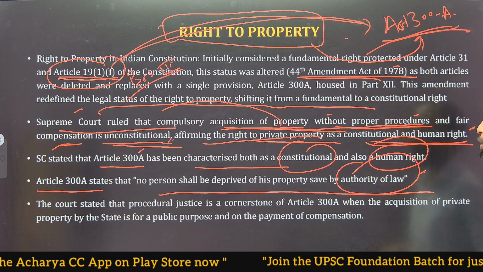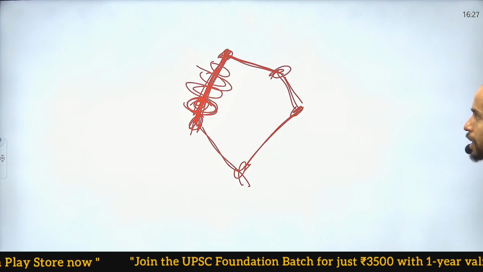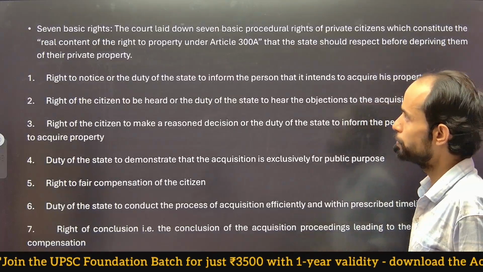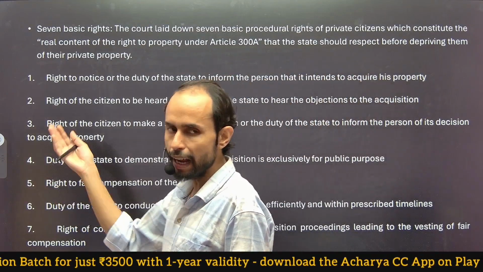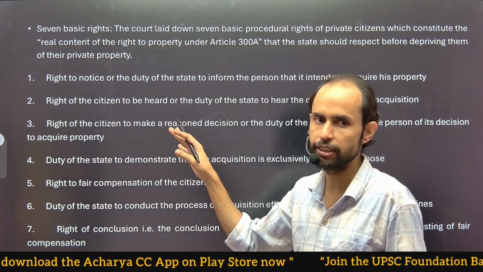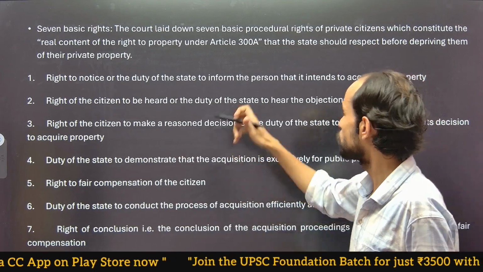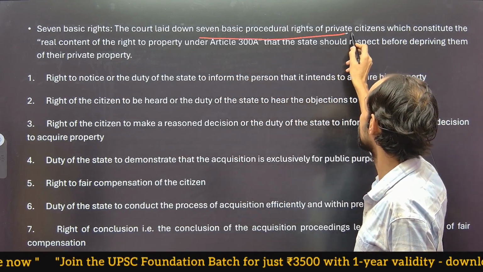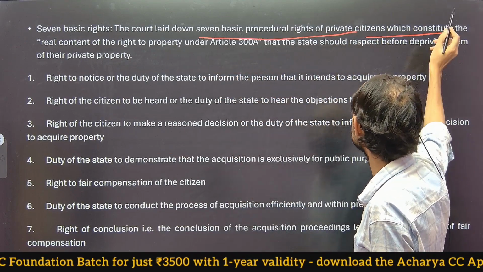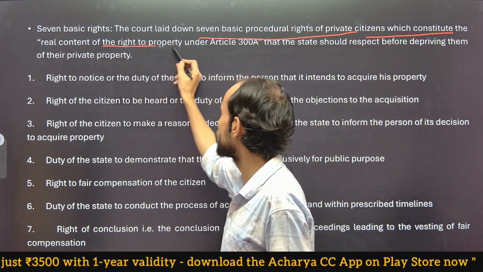Now moving forward to this particular topic only, what are the 7 or 8 basic rights which are implicit to right to property, which Supreme Court explicitly mentioned while making its noting. The Supreme Court laid down there are 7 basic procedural rights of private citizens which constitute the real content of right to property.